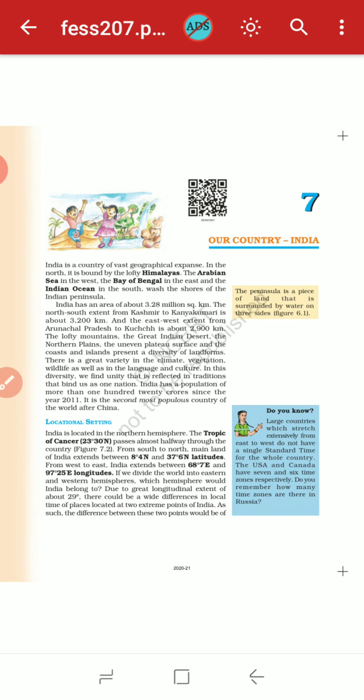Now take out your geography textbook and open lesson number 7, Our Country, India. Okay? So, dear children, as you know, yesterday we completed our civics lesson, Panchayati Raj. Now today we are going to start our new lesson from geography, lesson number 7, Our Country, India. Okay, so first of all, let's see some introduction part of this lesson.